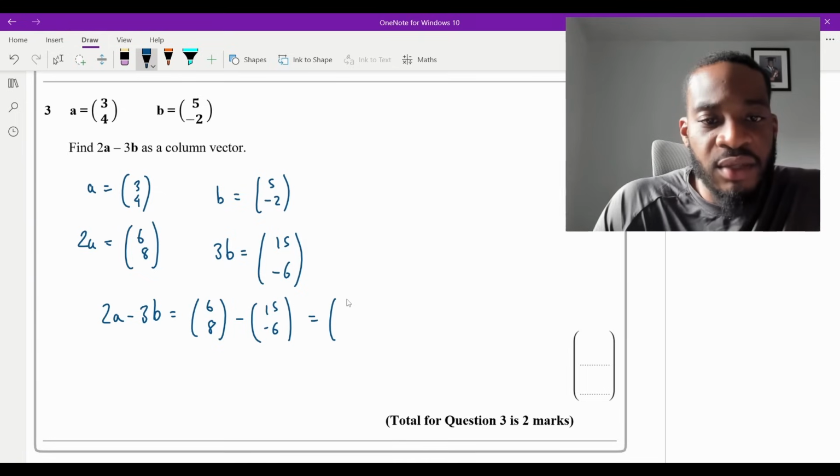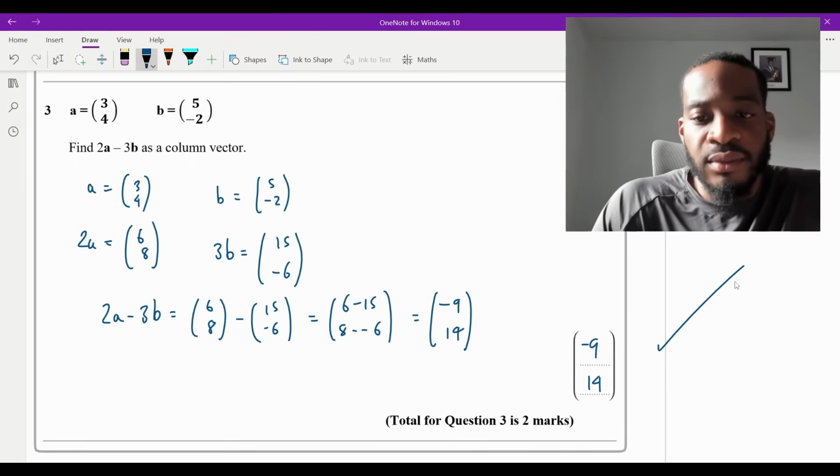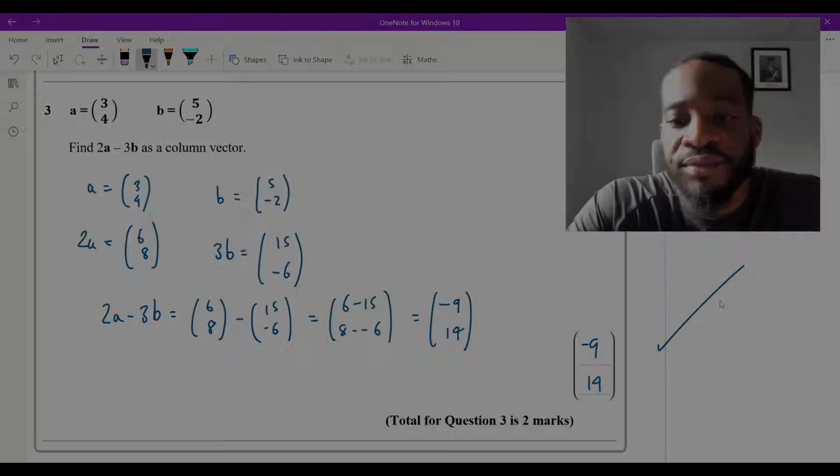Now doing that, that's 6 take away 15, and 8 minus minus 6. So 6 take away 15 is minus 9. And then 8 plus 6, which is 14, because two negatives make a positive. So the answer is (-9, 14). And that's question three finished.